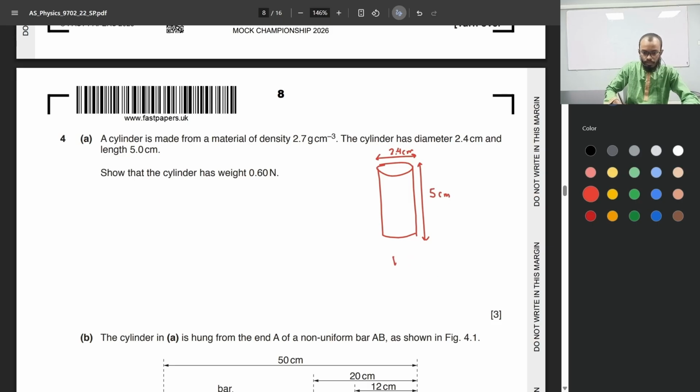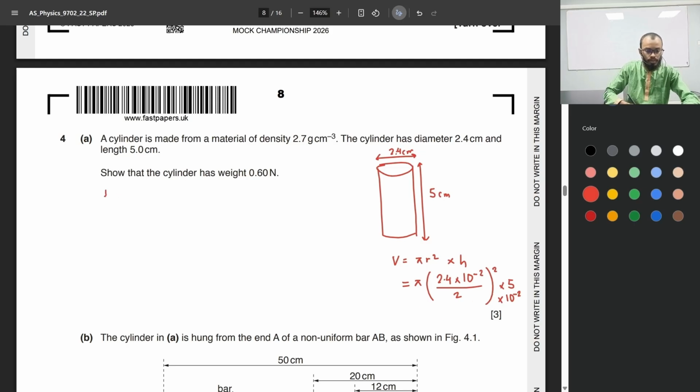So the volume would be pi r squared, because it's a circular cross-section, the cross-sectional area multiplied by the height. So the radius would be 2.4 centimeters. Converting that to meters gives us 2.4 times 10 to the power minus 2 over 2. 2.4 centimeters is the diameter, and 2.4 over 2 centimeters is the radius. So pi times radius squared times 5 centimeters. There's no space, so let me write it down here. 10 to the power minus 2. This quantity right here is the volume of the cylinder.